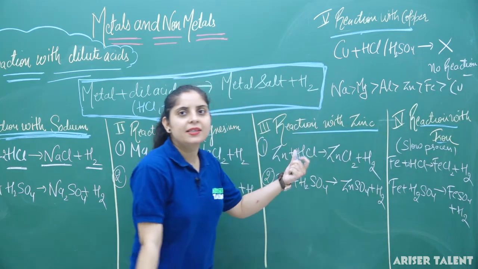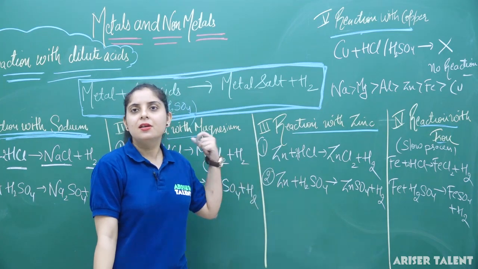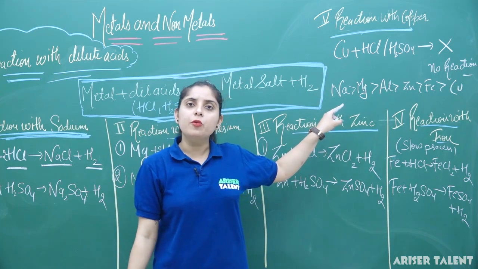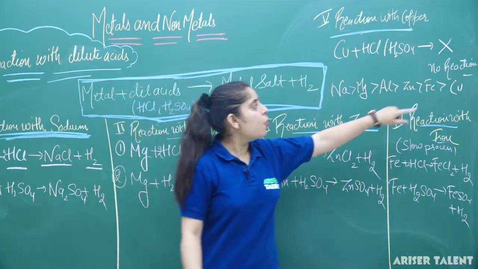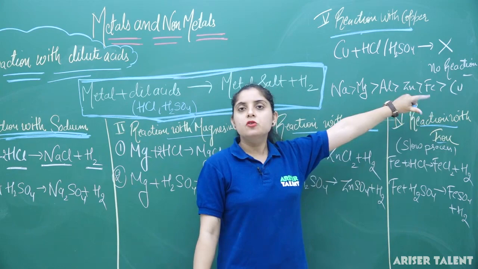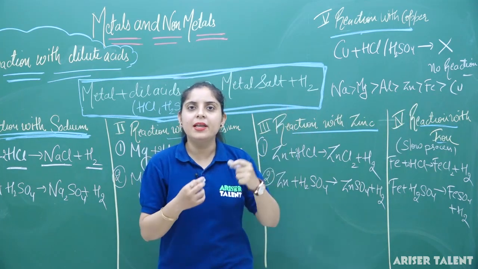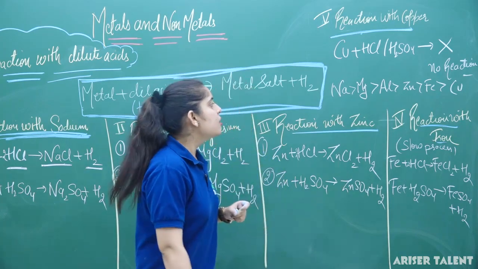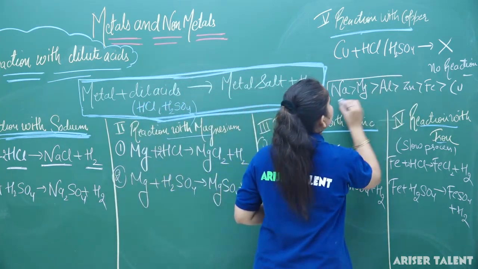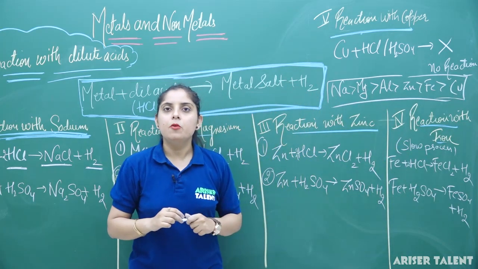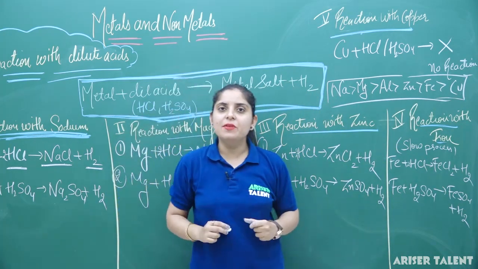So this is the reactivity of different metals with dilute HCl and H2SO4, in which sodium reacts very vigorously and copper does not show any reaction. Ascending and descending type questions can be frequently asked in your exam. So just know the series or the sequence that you have to follow in case of different metals. Okay, so this is about reaction with acids.